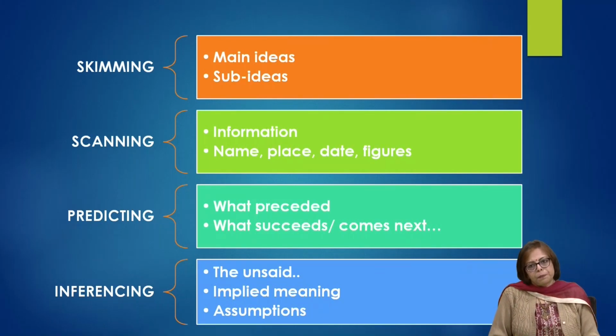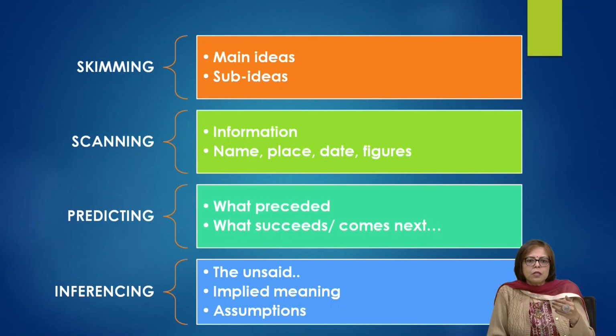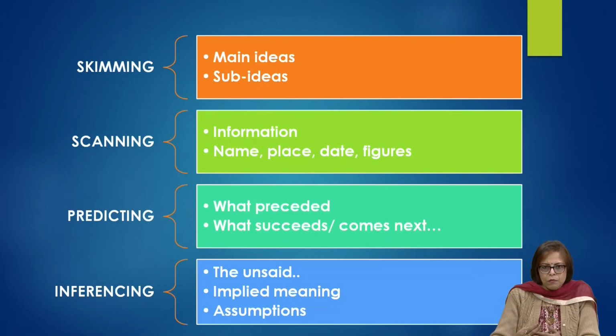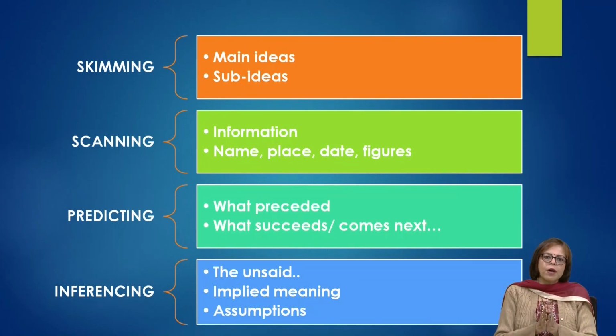Any receiver has to function using these 4 major sub-skills. So you imagine that you have a written text in front of you. When you look at that text, as a receiver, you have to make sense of that text.